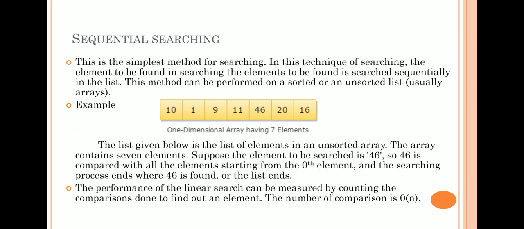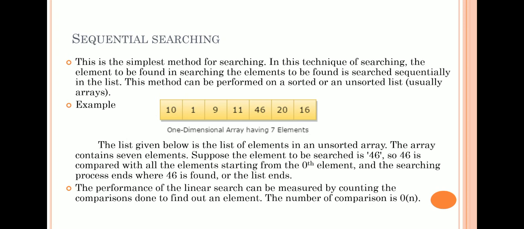This method can be performed on a sorted or an unsorted list. That is, we can implement this sequential search for a sorted list or an unsorted list, and we can take any list which is randomly created and search the element from this list.